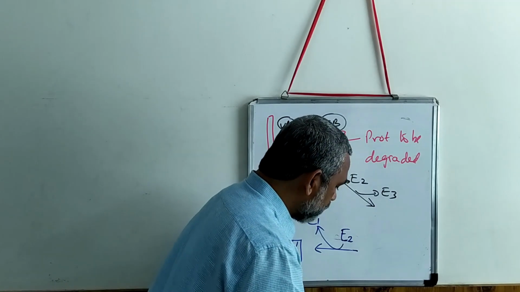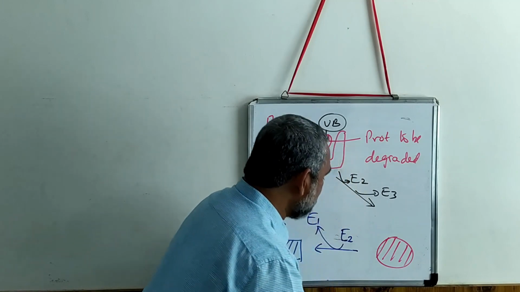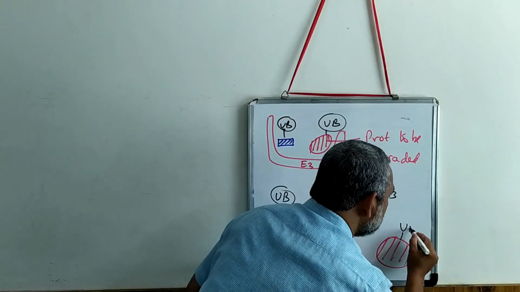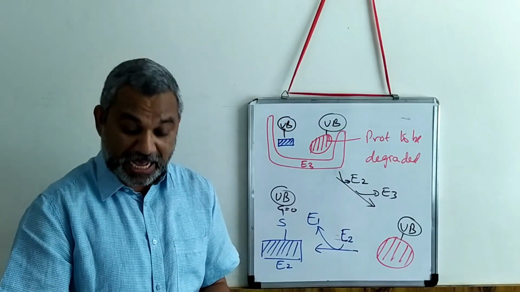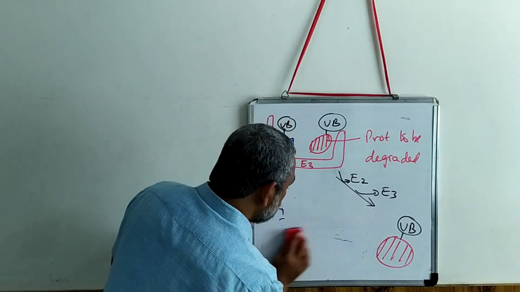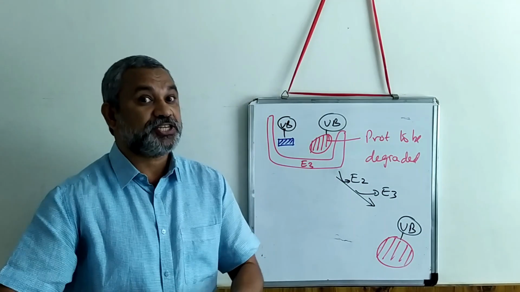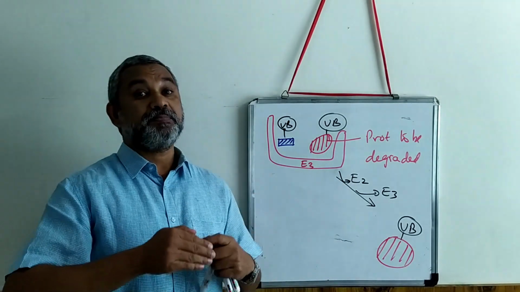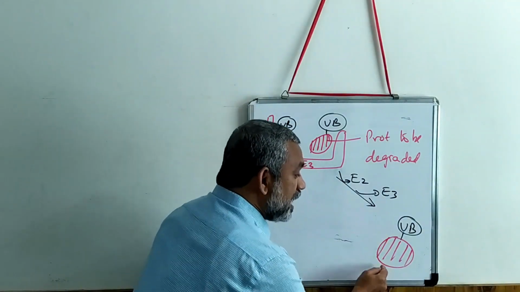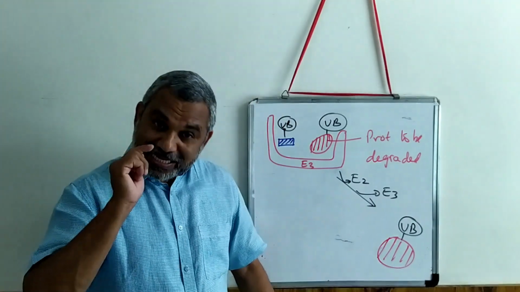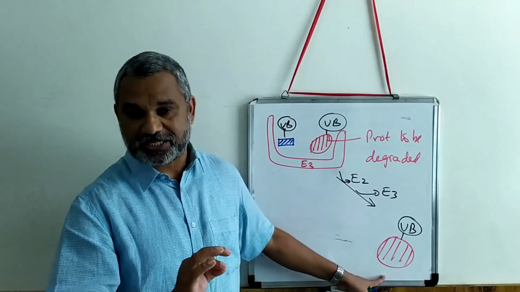You will have the protein to be degraded attached with the ubiquitin molecule, and the first attachment of ubiquitin has occurred. So we will rub this portion so there is clarity in thought. It is through a process of activation, transferring to enzyme E2, then transferring to the protein to be degraded, and this is how ubiquitin is attached to the protein to be degraded.